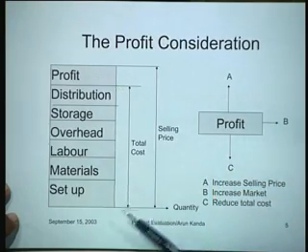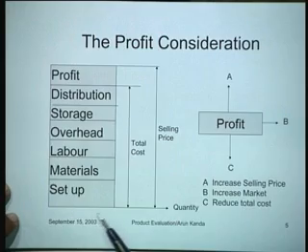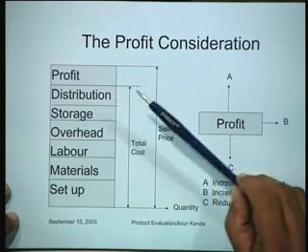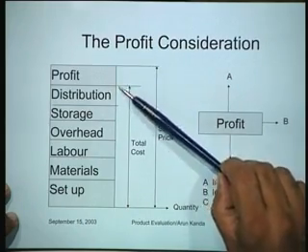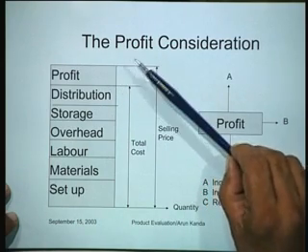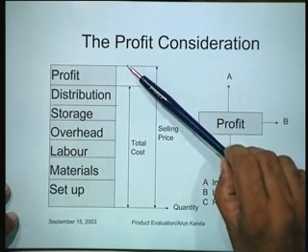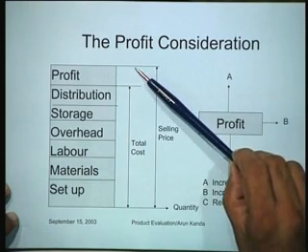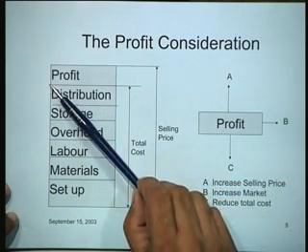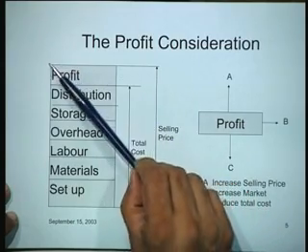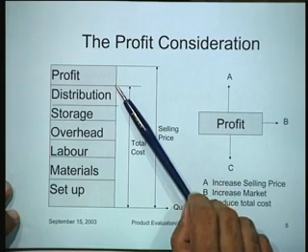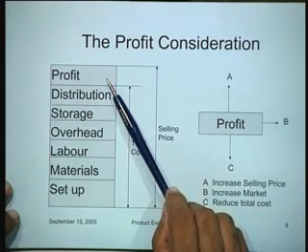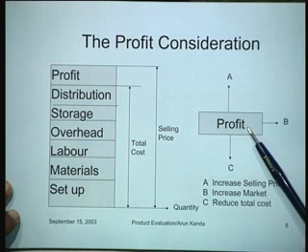cost of the product. Assuming for the time being that I am plotting quantity this side, and the cost or profit on this axis, if this is my selling price for the product that I am trying to sell, the difference between the selling price and the total cost will in fact give me the profit margin per piece. So it's in fact the profit rectangle here that you see on the top which management is most concerned about. So let's look at this profit rectangle in greater detail.